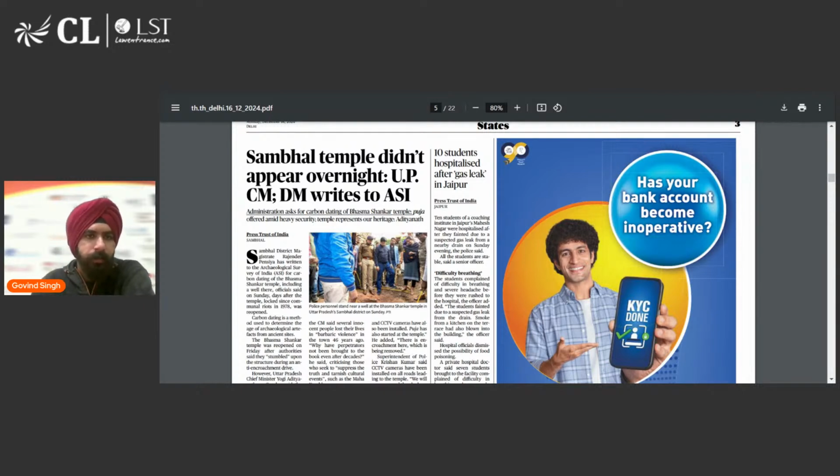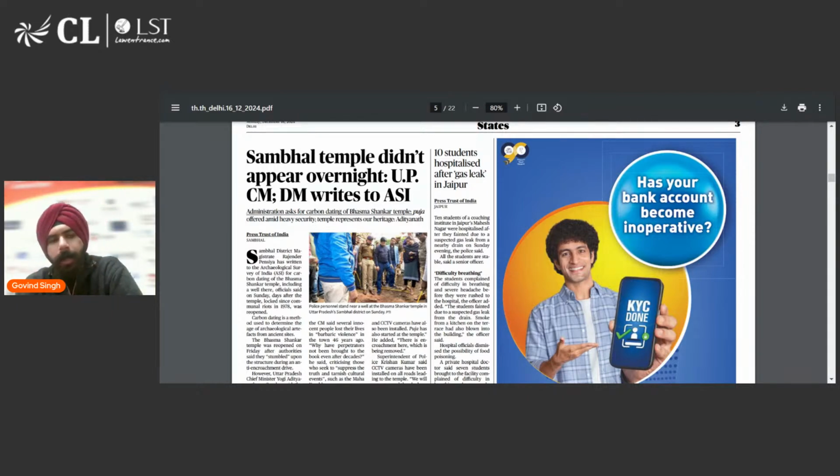So Sambal temple did not appear overnight. UPCM, आपके क्या नाम है UPCM का, योगी जी has said, and the DM is writing to ASI. ASI is the Archaeological Survey of India, which looks at the historical sites and their restoration and preservation. So there's a controversy going around the Sambhal temple, which is in a place called Sambhal, which is in UP. And there is a controversy as to whether it's a temple, whether it's a mosque, whether it's the land of Waqf, whether it's not a Waqf land. All of those things are going on. Not very relevant from a competitive point of view, but it's good to know.